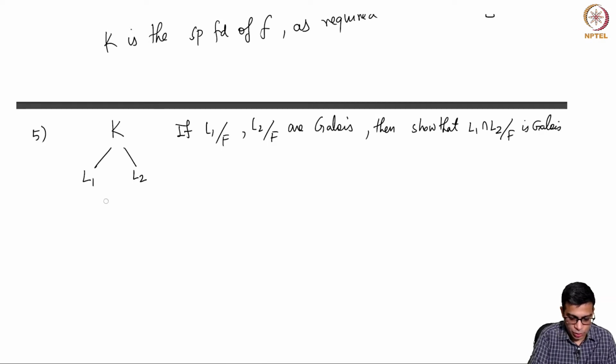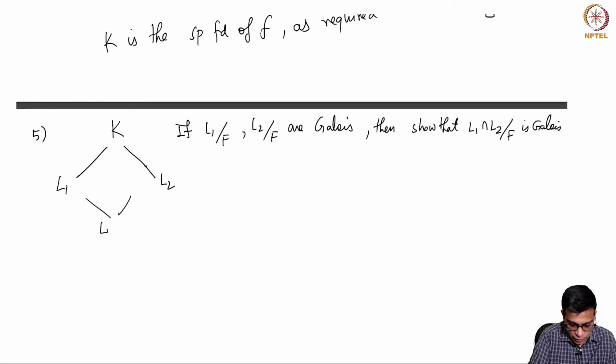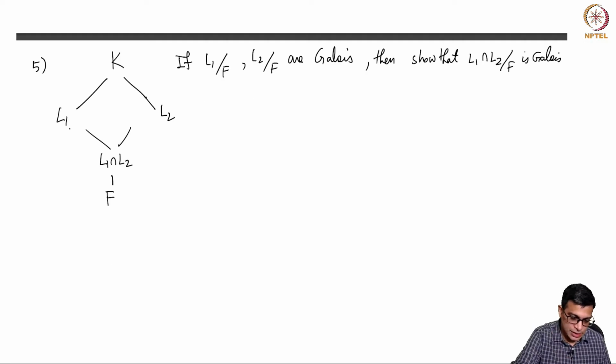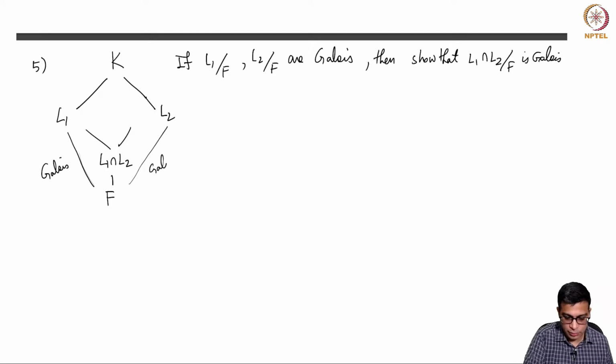Okay, so let me just draw a bigger picture here. So you have L1, L2, then they both will contain L1 intersection L2. So if this is given to be Galois and this is given to be Galois, then we want to show this is Galois.